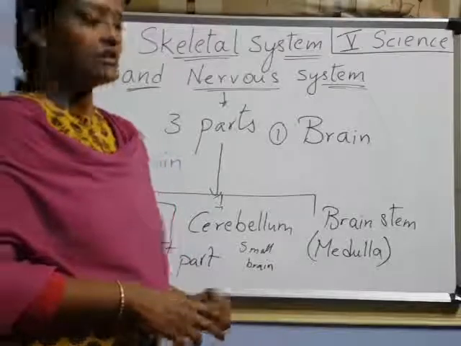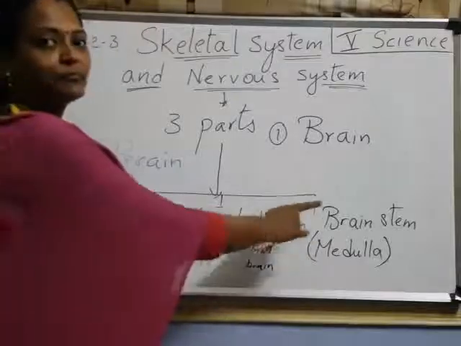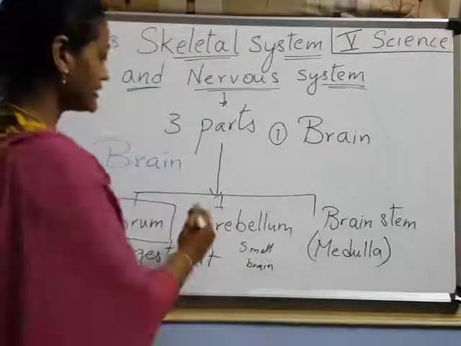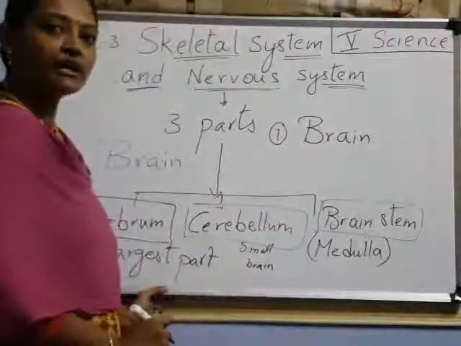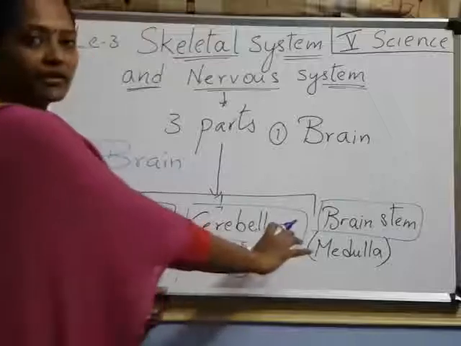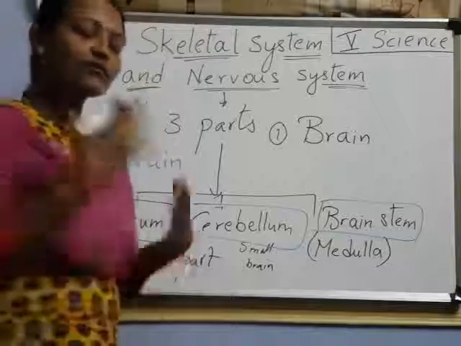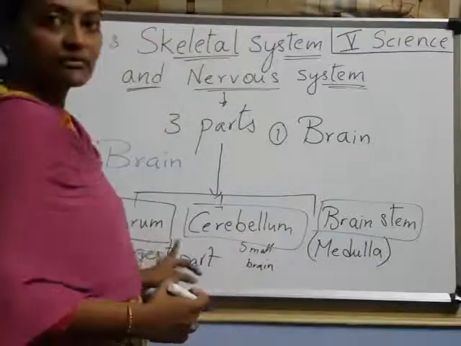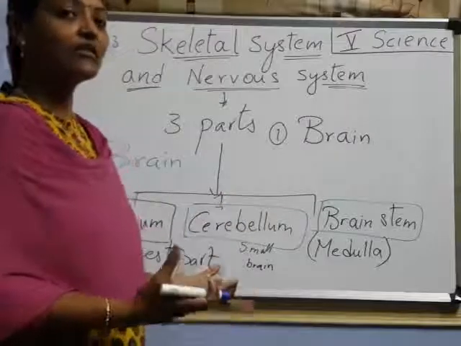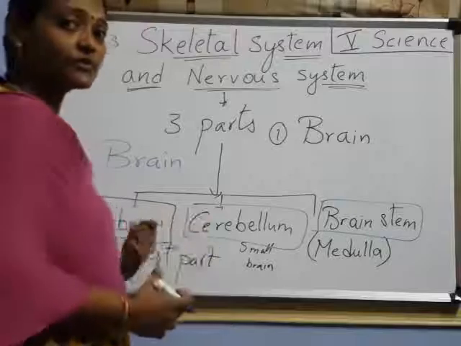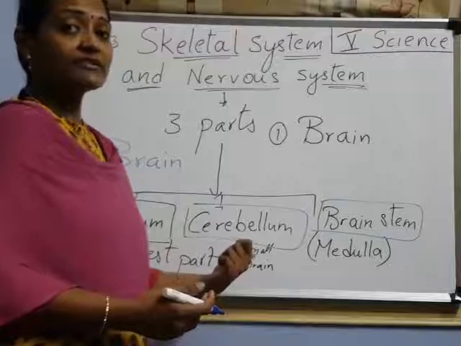Have you understood now? These are the three main parts of the brain. What are those? Cerebrum, cerebellum, medulla. Remember. Understood, children? What are the three parts? Cerebrum, cerebellum, medulla or brainstem. Those all control the functions of the body. Cerebrum controls all the thinking, intelligence, logic. Even movements of the body are also controlled by the cerebrum. Cerebellum controls, I said, balance of the body.